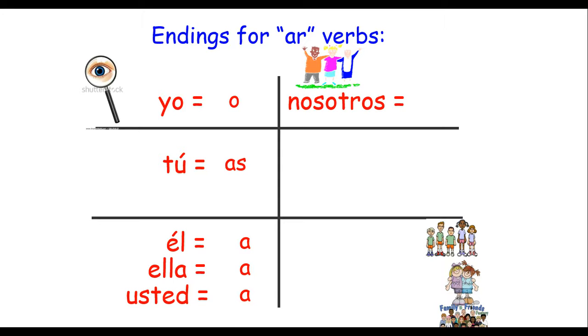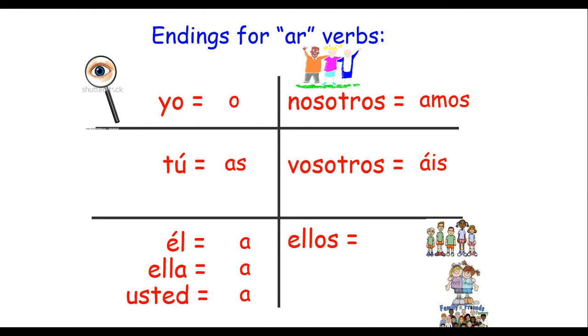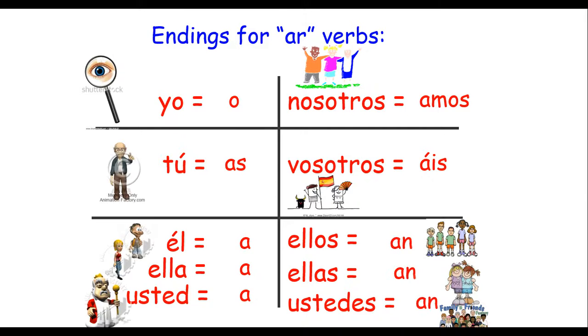Nosotros, take off the AR and add amos. Vosotros, take off the AR and add áis. Ellos, ellas, and ustedes, all three of those are always the same. Take off the AR and add an. Notice there's a pattern. The yo always has an O, and the rest of them have an A in them because they're AR verbs.